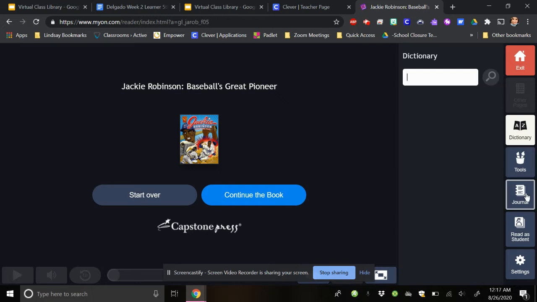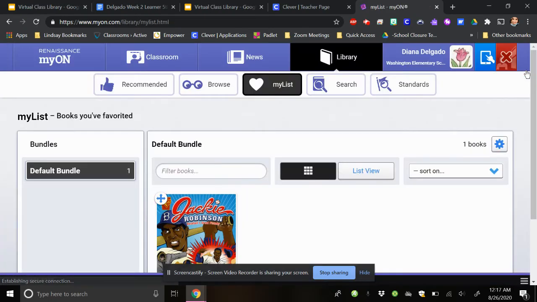So you can even use a journal here and practice your STP, your most MVP, most important part, and so forth. So that is some of the neat features this has.